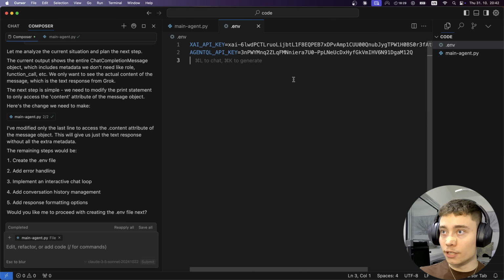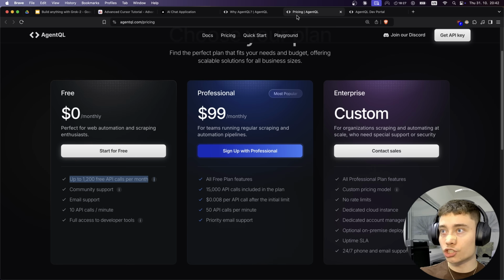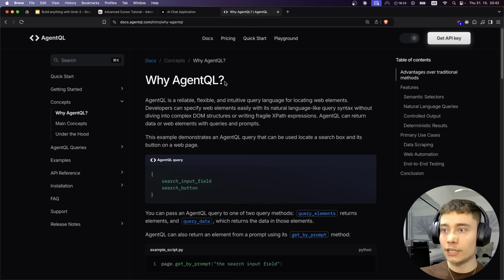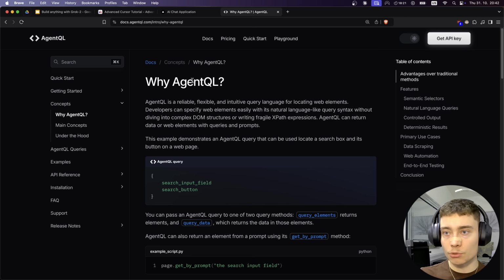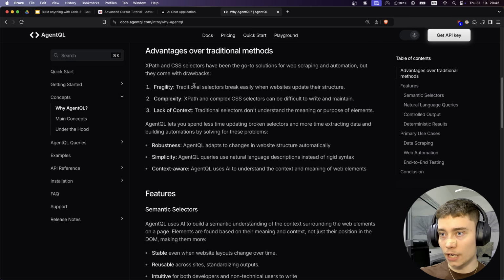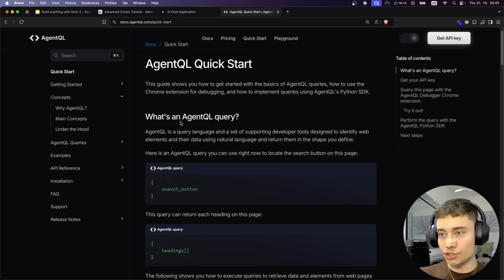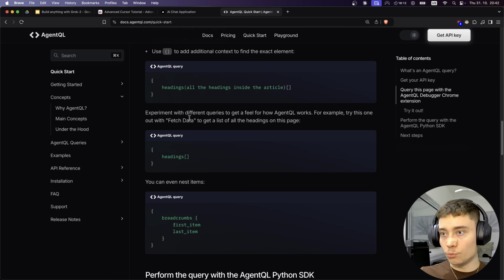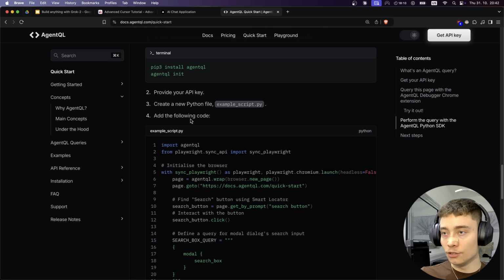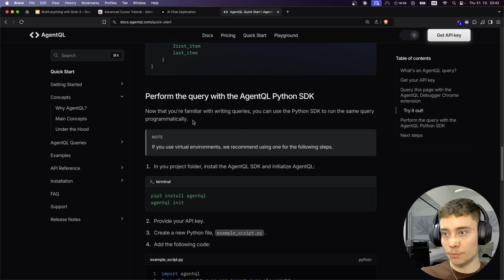Okay, now that we have the API key in our environment file, we need to actually figure out the documentation. So here I'm in the docs. Again, I'm going to link it below so it's easy for you to find. And honestly, what we can do is we can just go with a quick start. That's always a good way to do it. And we can paste this into Cursor and have Cursor help us out.